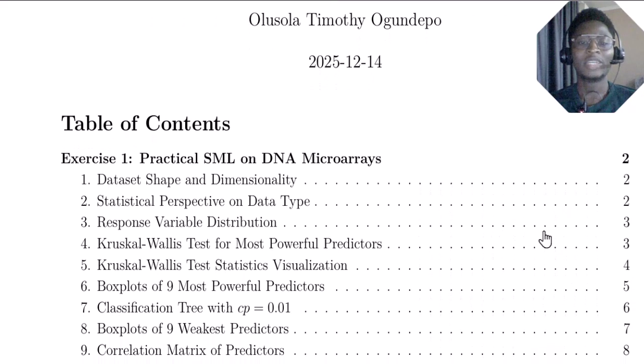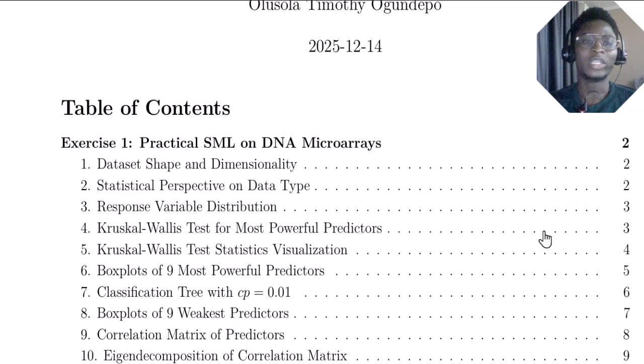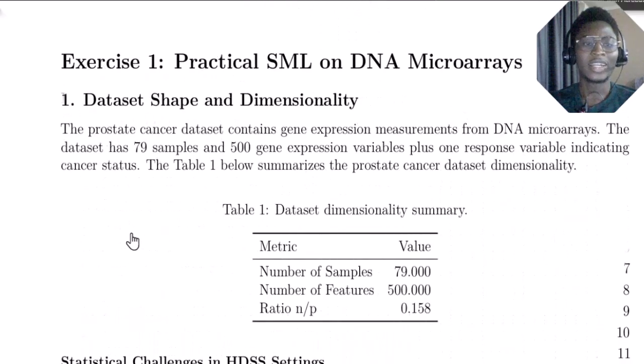I work on the DNA microarray dataset, which is on prostate cancer. So this particular dataset is actually an ultra high dimensional dataset. Clearly, the data shape and dimensionality of the dataset still tell us the same thing. The number of samples in the dataset is 79, whereas the number of features is 500.